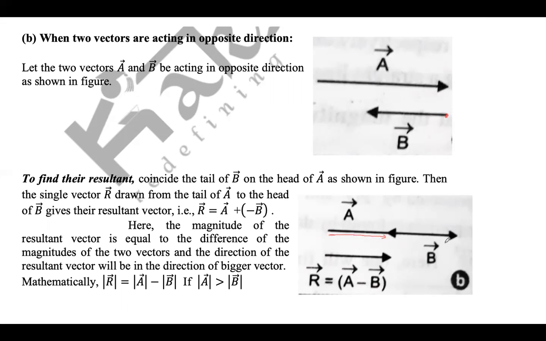But because the direction of B is opposite, we write it as A plus of minus of B, because the direction of B is opposite to A. So this is also written as A minus B. This is how you find the resultant of the vectors when they are in opposite directions.